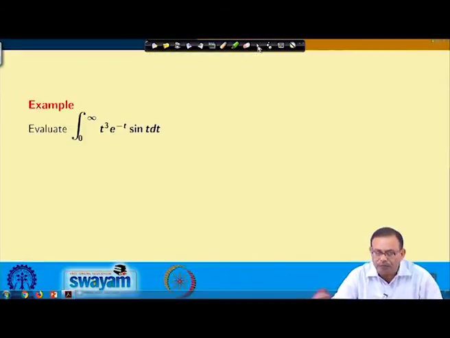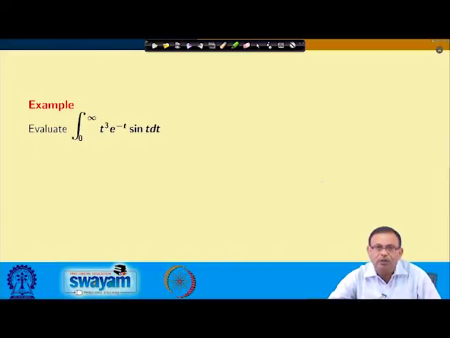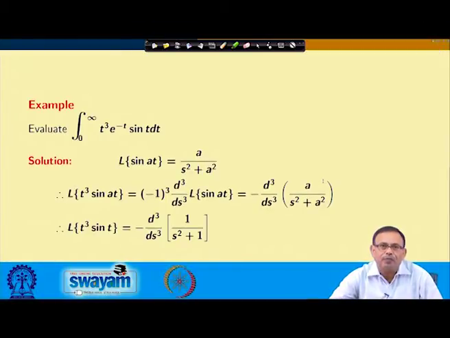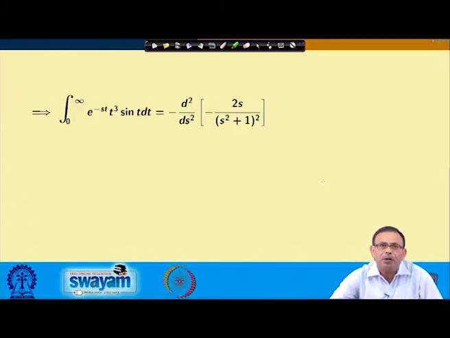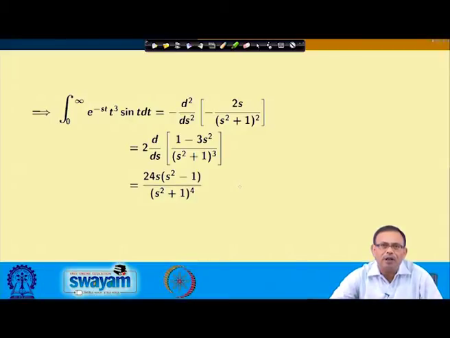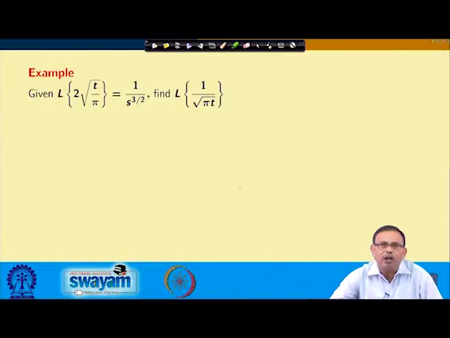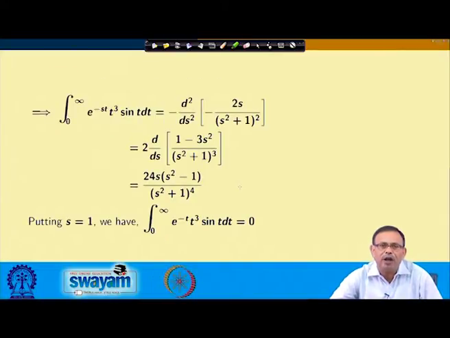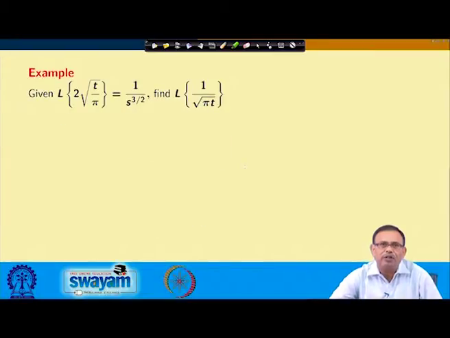Once I am doing this, you see, for the Laplace transform of t cube sin t I am finding it out. Then I am evaluating once d square ds square, which I omitted, then d ds, here it is clearly written, and finally I am getting 24 s into s square minus 1 by s square plus 1 whole to the power 4. Once I put s equals 1, I will obtain the value as 0. Now, let us take the next example.